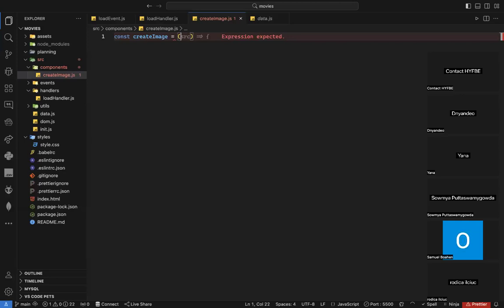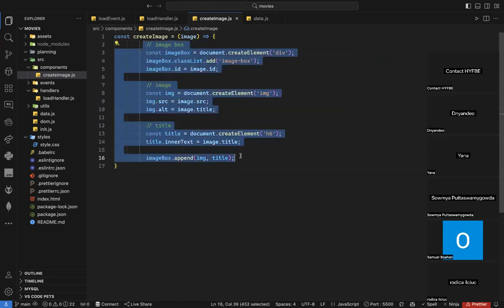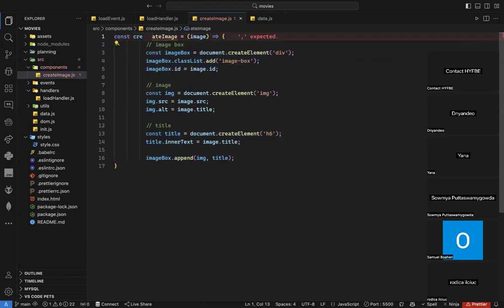And in createImage, I need to pass some data, because as you can see here, I don't have the image data, so I need to pass it as a parameter here, like that. I name it image. Voila. What the hell? Why is it not formatting? Well, it looks like my Prettier is not working.